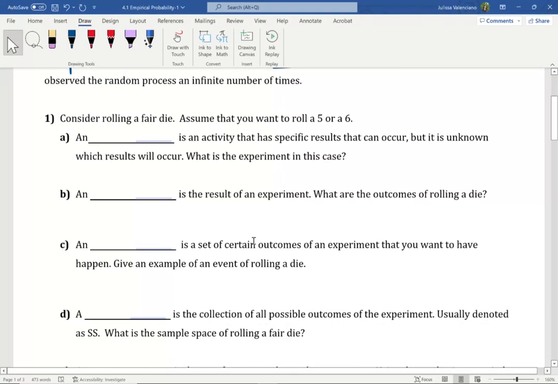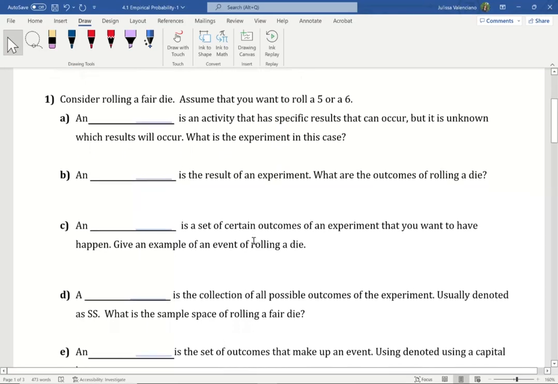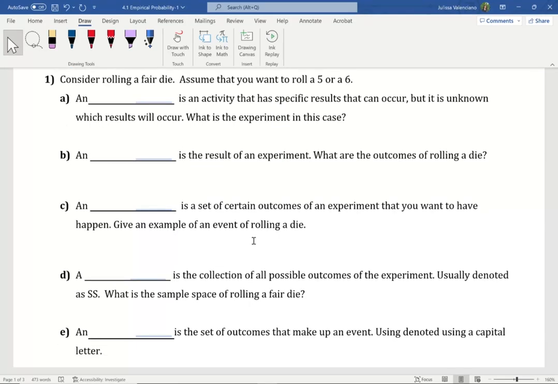In exercise number 1, we're going to look at a random process, which is rolling a fair die. You can think of this as a random process. You can also think of this as an experiment. We're going to assume that we want to roll a 5 or a 6. A fair die is going to have 6 faces.